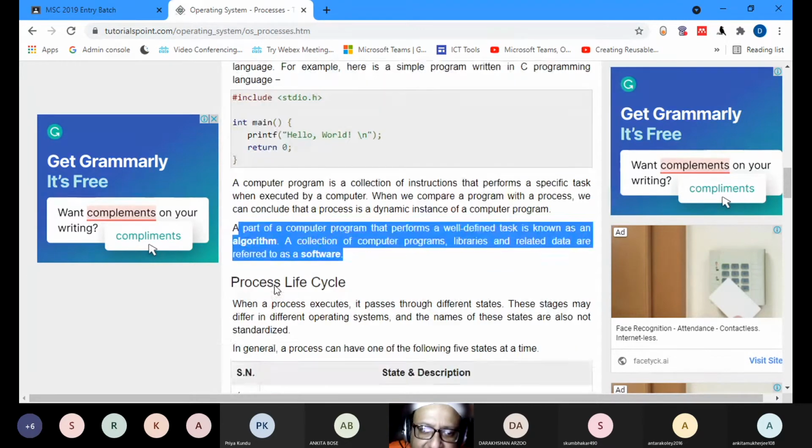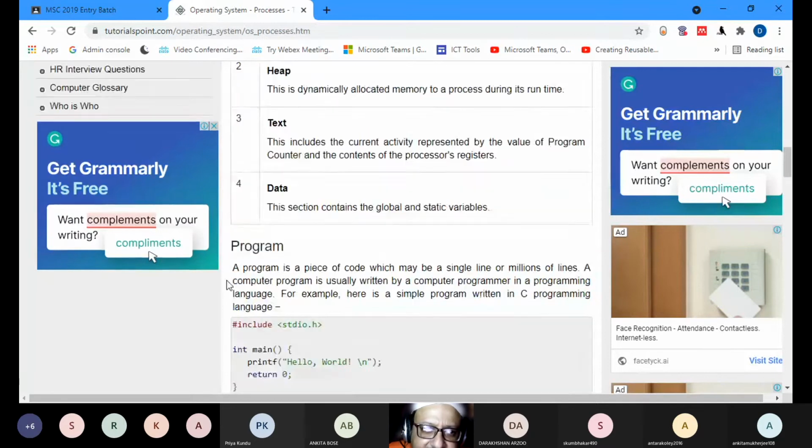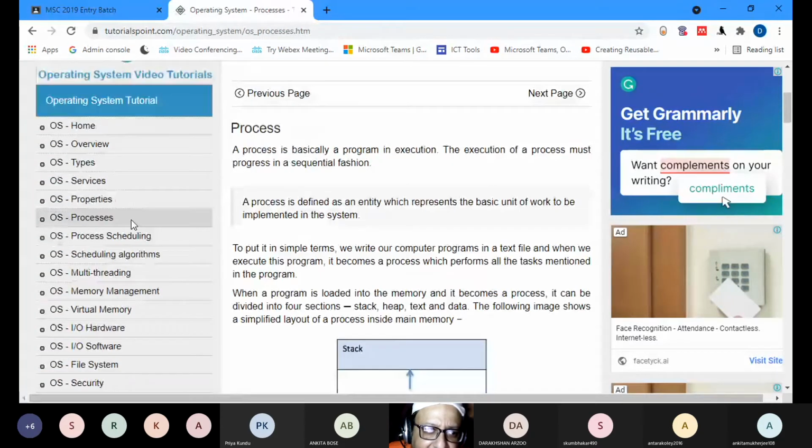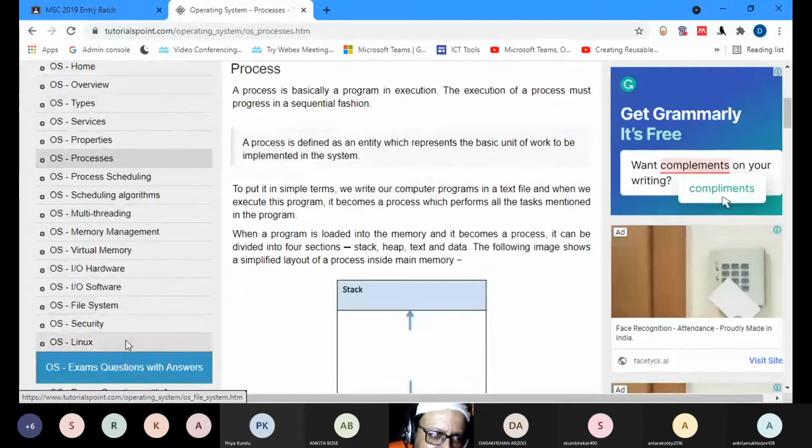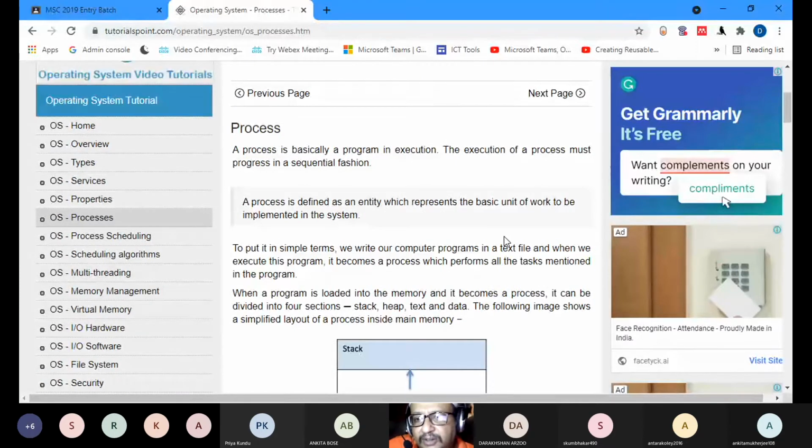I will continue this on the next day, the life cycle. We are in this part. We have process scheduling, algorithms, multi-threading, memory management, security, as well as a bit of Linux. Linux, we will cover under operating systems. We will continue in the next class, otherwise it will become an overload in this class. I will immediately inform you when I will take the next class.